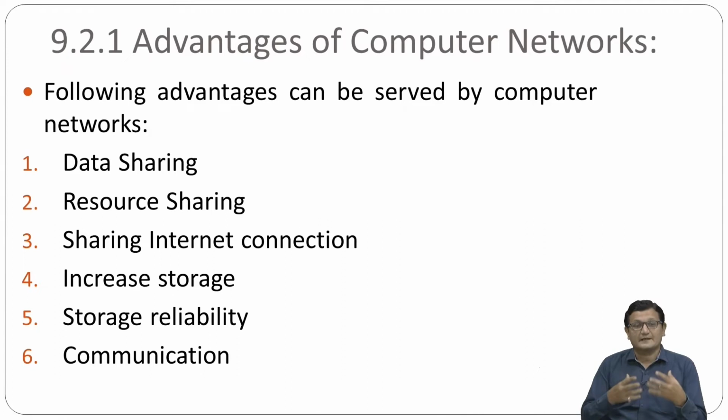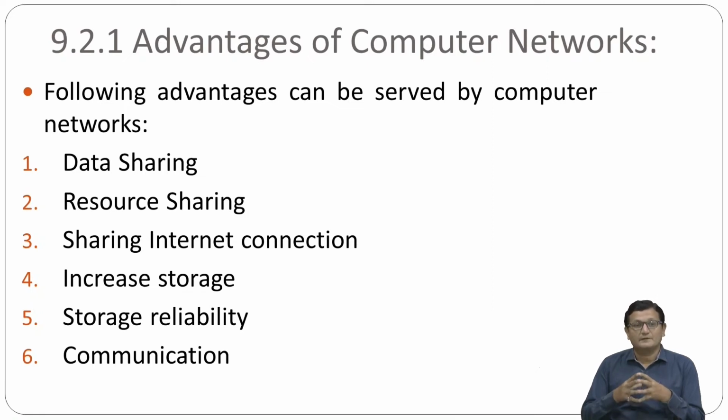Okay, storage reliability. We know that whatever data we are creating or producing in the computer will be stored on the secondary memory. And what is the secondary memory where we store the actual data? Obviously it's a hard disk. Now just think, suppose you have created a file, an important file, and placed it on one hard disk, and one day you come to know that the hard disk is not functioning, right? Okay, we will buy a new hard disk, but what about the data? Obviously the data you stored on that particular hard disk will be lost, right?